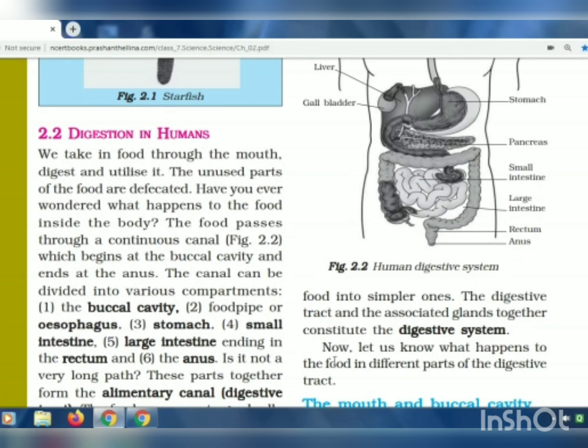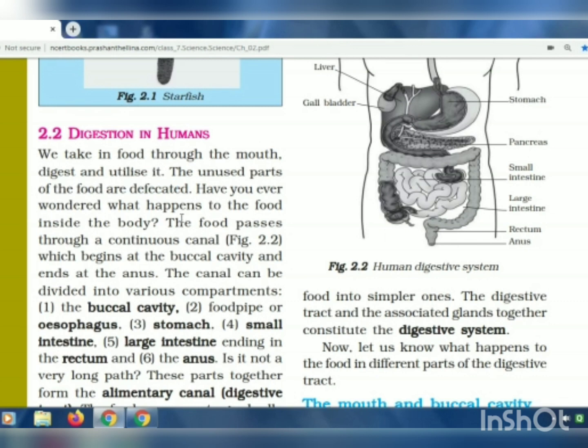Now we come to how digestion is done in humans. We take in the food through our mouth and digest it, and then our body absorbs it. The unused part of the food is defecated. Defecated means thrown out of our body. Some of the food items that we eat are not digestible, and they are waste. That waste is to be thrown out of our body, and that process is called defecation.